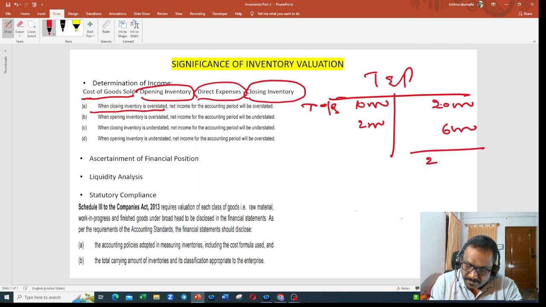Now what is the profit? 26,000. 26,000 minus 12,000 is equal to 14,000. This is my gross profit. This is direct expenditure.